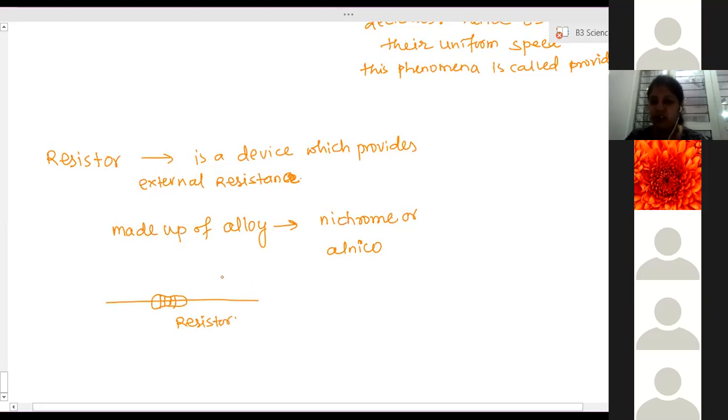Different resistors have different values of resistance. You might be seeing this so small. You are not able to see this properly also. So this small device is called a resistor. Are you able to see?